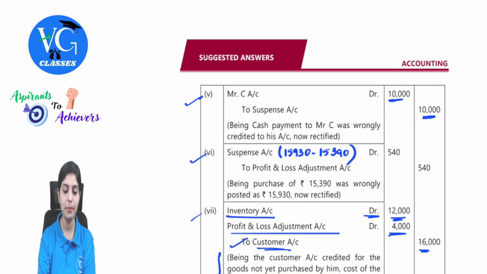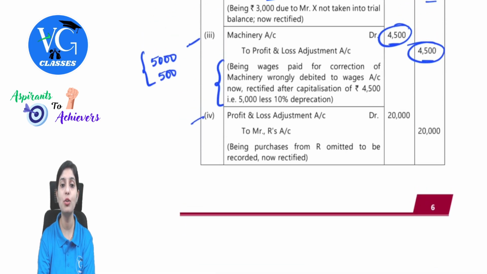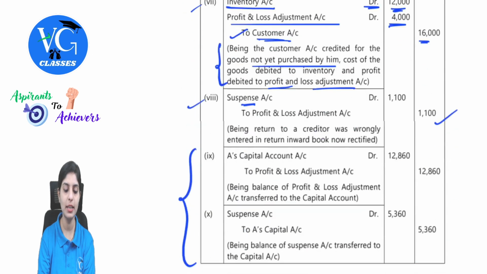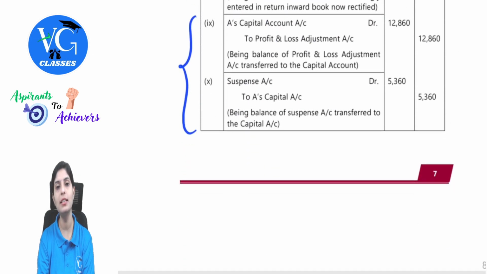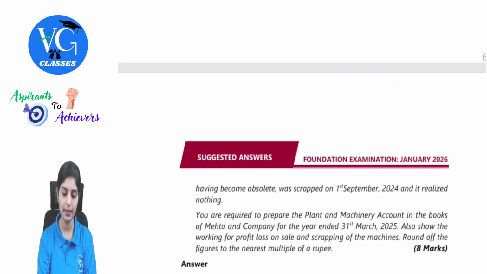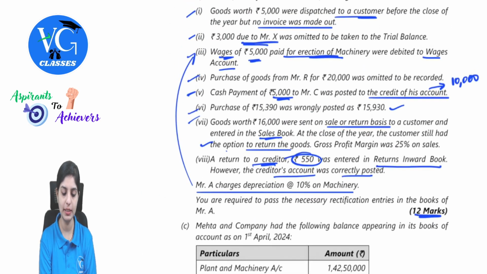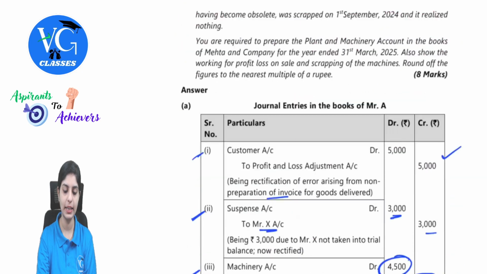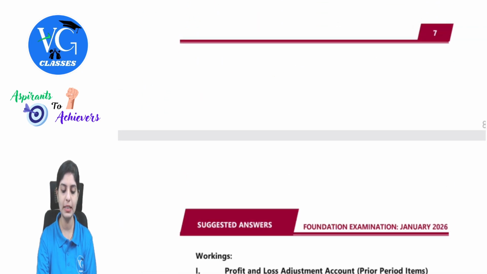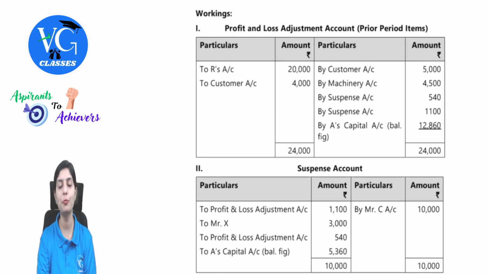So in this, we have made use of P&L adjustment, and we have also taken suspense account. The balance in these needs to be completely transferred to the capital account of the person. Here in this question, it is of Mr. A.